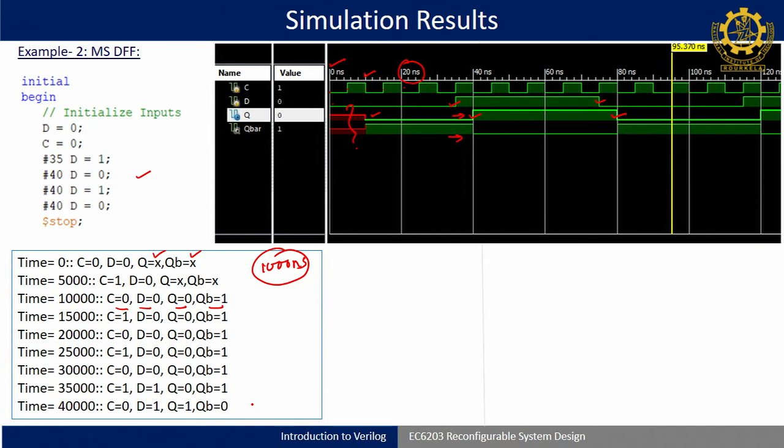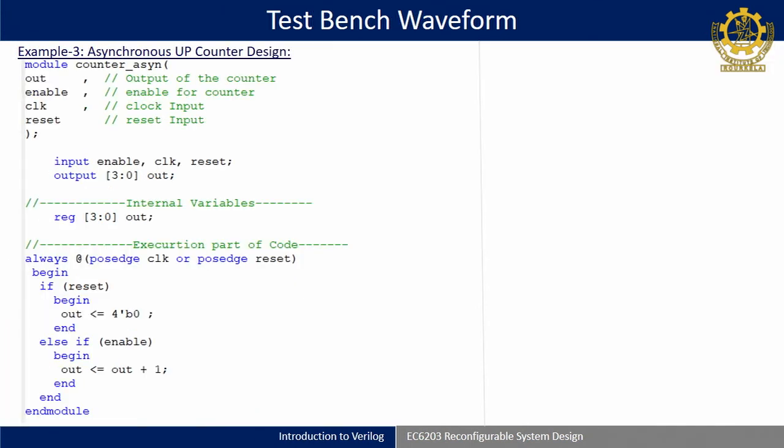Okay. So, this is example 2 and example 3 is of an up counter design. So, asynchronous up counter. A counter is a design that is used to count the number of input sequences. And sometimes, in a different timing mode, we can use a counter to create a delay. Okay. So, here I have written asynchronous up counter.